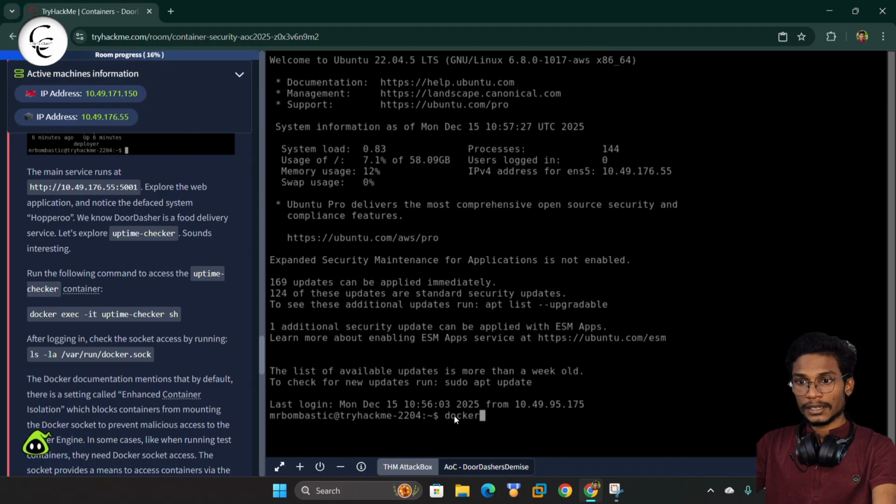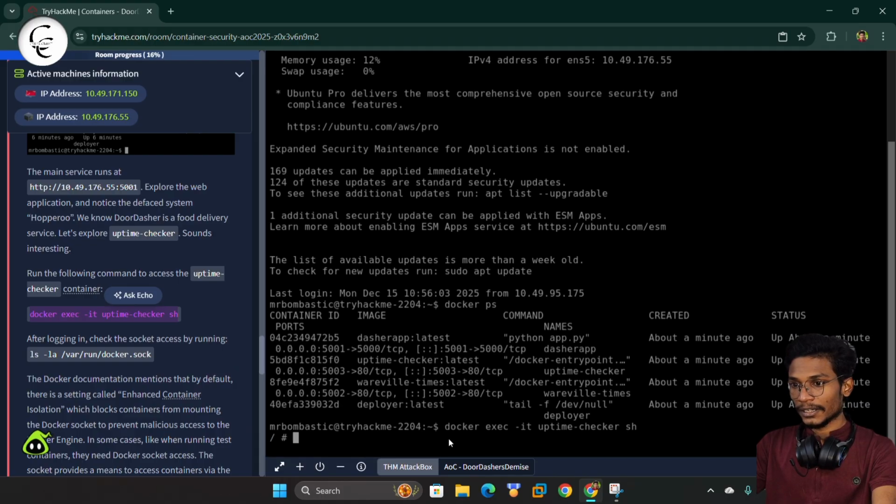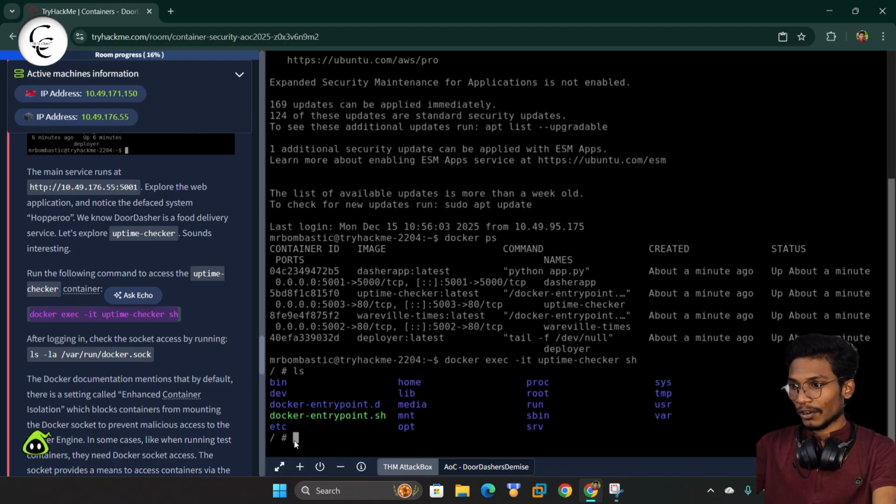Here we can use the command docker ps. So we can give enter. So now you can see we have already started here. So now we can use the command like docker exec and uptime-checker.sh. So I will copy this from here and here we can give a paste. So now I will give enter. So yes, now we got the access. So we can give a ls here and we can check for the directories. So like here you can check all the directories.